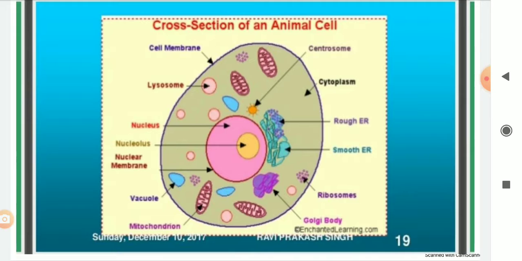Then there is a centrosome. This black color is written cytoplasm. There are two types of endoplasmic reticulum. These are also cell organelles. Rough endoplasmic reticulum, smooth endoplasmic reticulum. These are ribosomes which help in the synthesis of protein. These are the Golgi bodies. These are the mitochondria which will help in the production of energy by respiration. Vacuoles, they will store the different kinds of food.